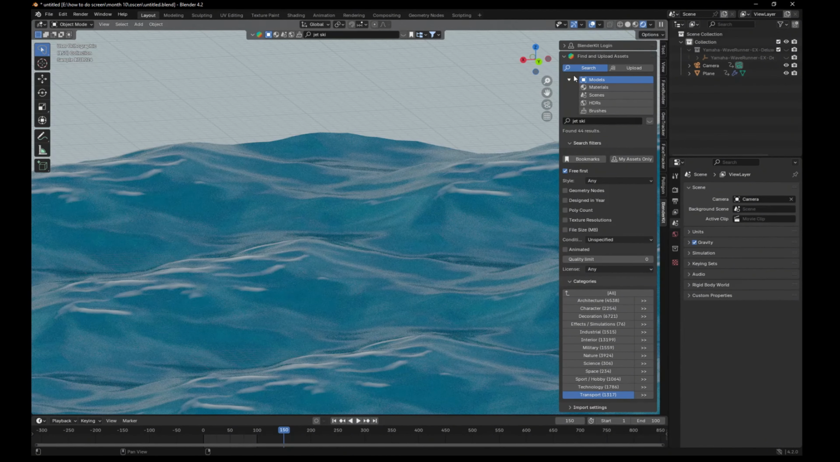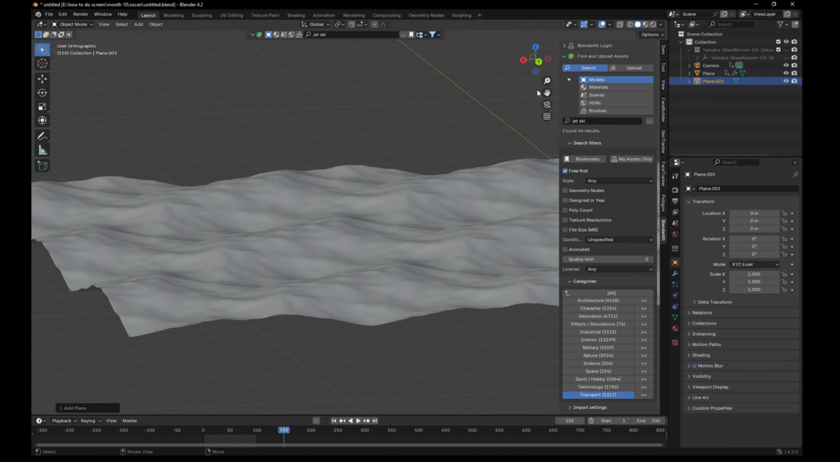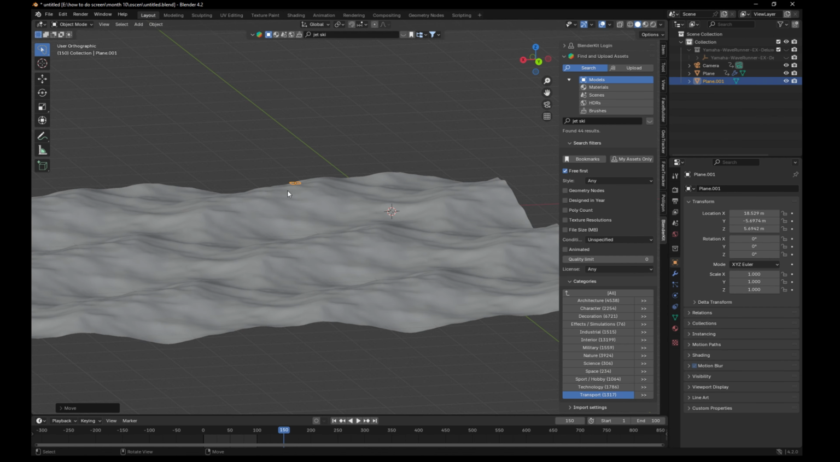First of all, get your ocean, if you don't have one. So go to the description. There is a link for you to learn how to make an ocean.